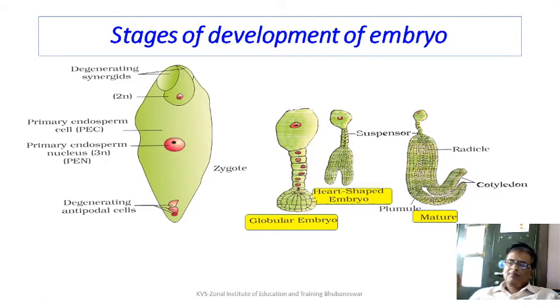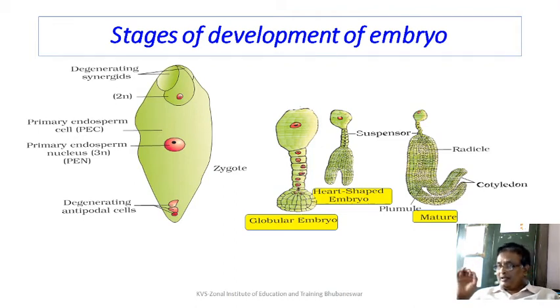the primary endosperm nucleus. It is for you to remember that during fertilization, the egg cell and the polar nuclei are fertilized. So two fertilizations, that is how the concept of double fertilization occurs. And inside the endosperm, because there were 2 nuclei inside the cell, followed by the second male gamete, so 3 nuclei fuse, that is why triple fusion occurs. But here we are discussing the development of the embryo.